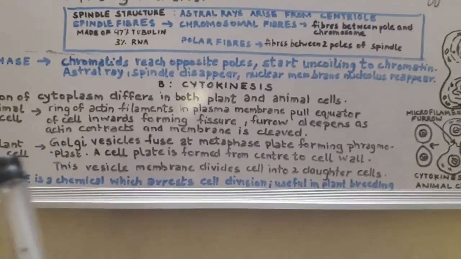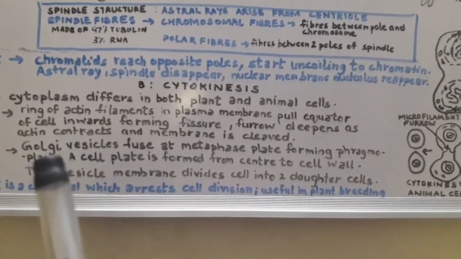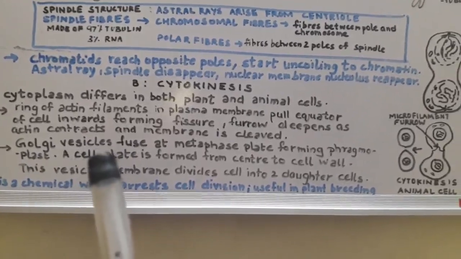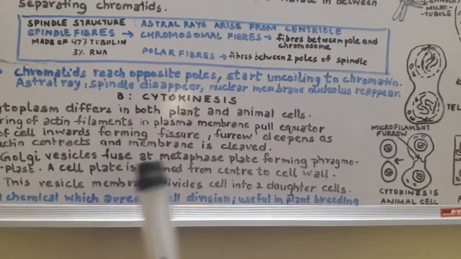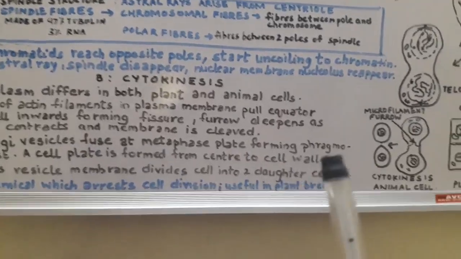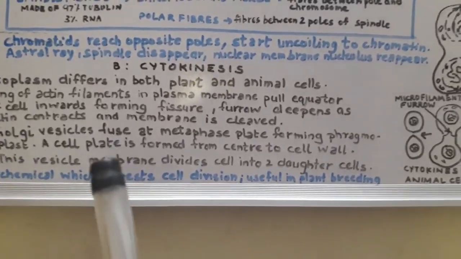In plant cells, Golgi bodies may be present in the form of vesicles equally. These vesicles rearrange at the metaphase plate and start fusing, such that they form a fused structure called the phragmoplast.